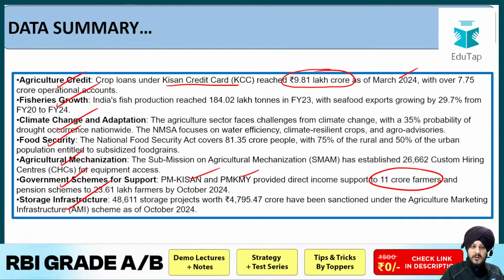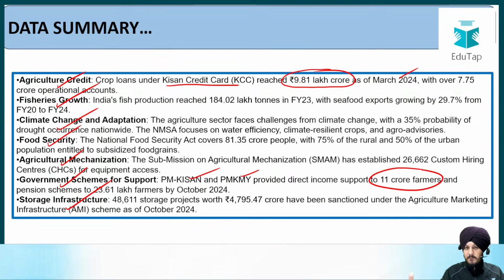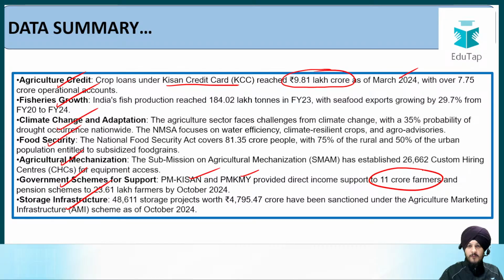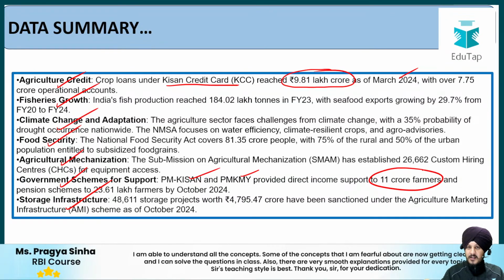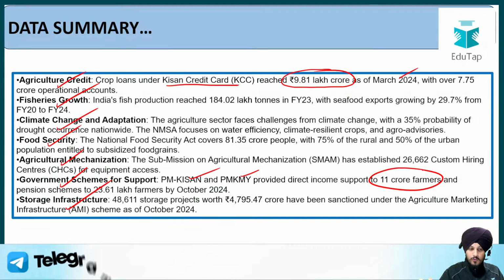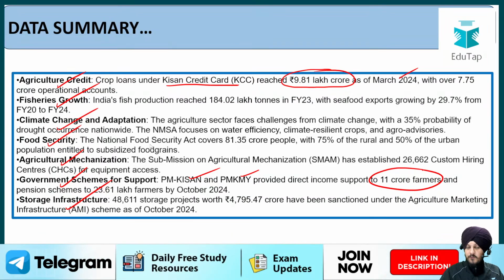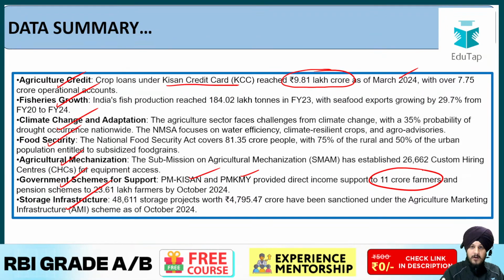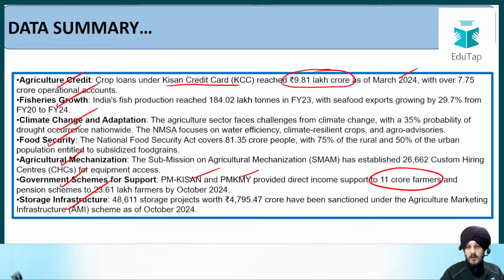Of course, it is the Economic Survey, but I just prefer to choose the type of data which I find important and which I thought you should definitely add to your notes. Fine. Apart from that, if you find other data that you think is important, you can add that also. But this is the minimum I would say you must do. So this is especially for the NABARD student. For the RBI, yes, the data is important, but here you should be a little selective, because agriculture is, I would say, a restrictive component for you.